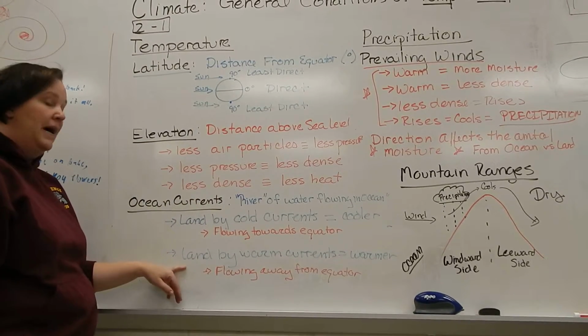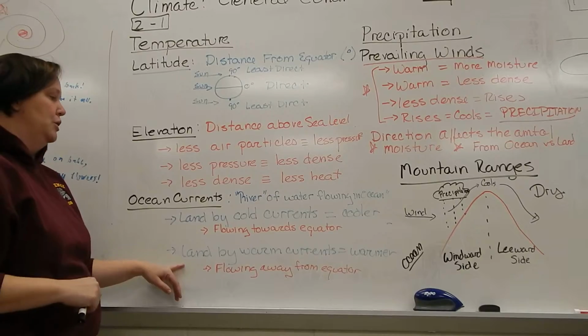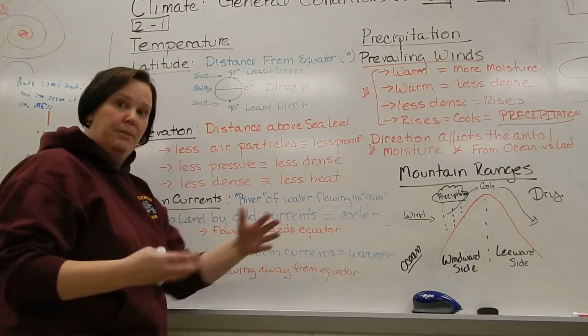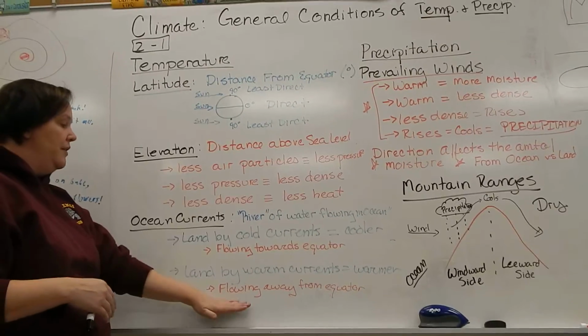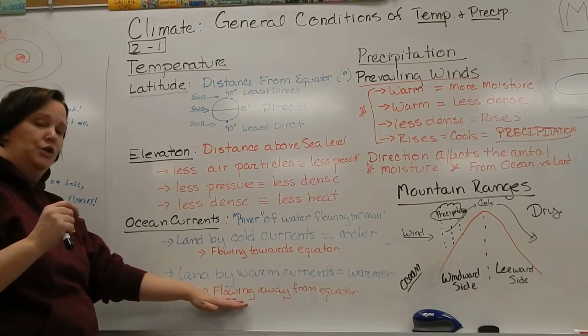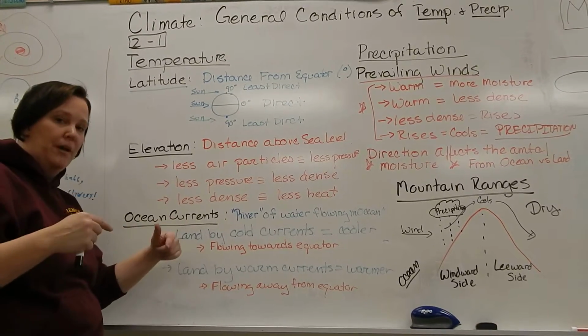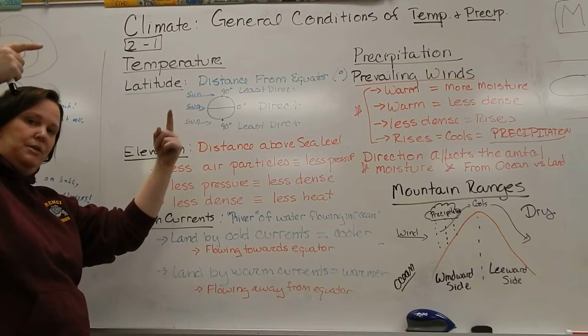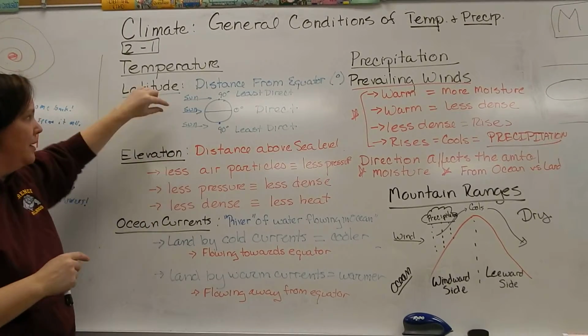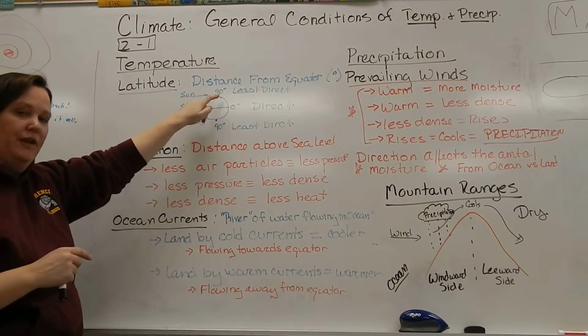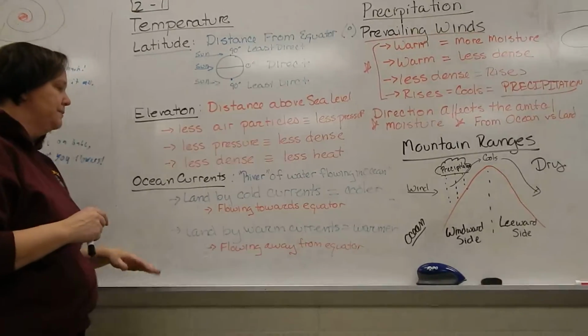If you are by land that is next to a warm ocean current, that land is going to be warmer. It's going to be higher temperature. These warm ocean currents are the ones that are flowing from the equator up towards the poles, because they're being heated at the equator because of this direct sun, and they flow up towards the poles.